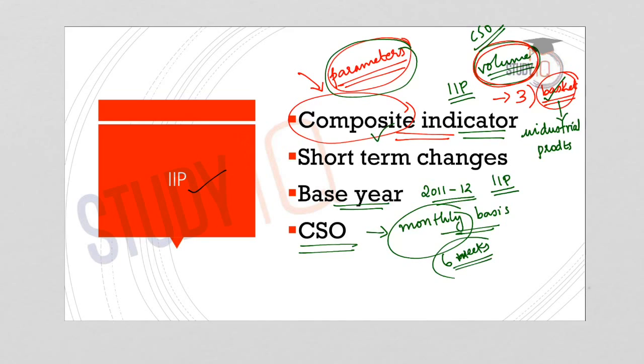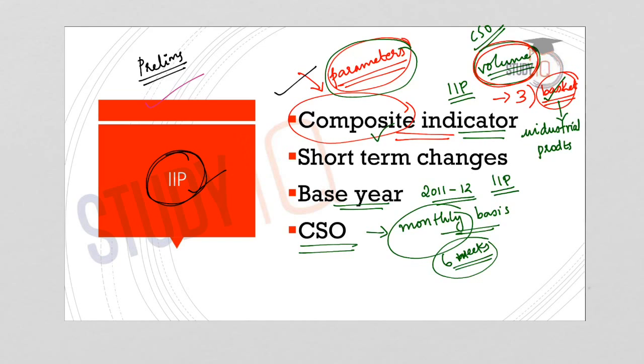So these are the basic facts you should understand about IIP. The reason I have gone into all the minute facts about IIP is that it is a very important topic for your civil service preliminary examination. You might have seen in previous year prelims questions, various statements are given and you have to choose the right statements. In those types of questions, you can expect a question on IIP this year because the performance of IIP has come down. The UPSC has previously asked about the performance of core industries, such as which among the following core industries has the maximum production. Such questions have already appeared in the UPSC preliminary examination.